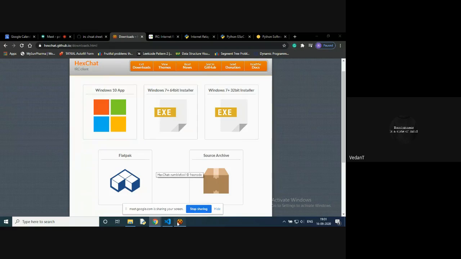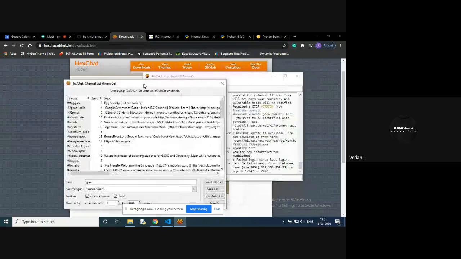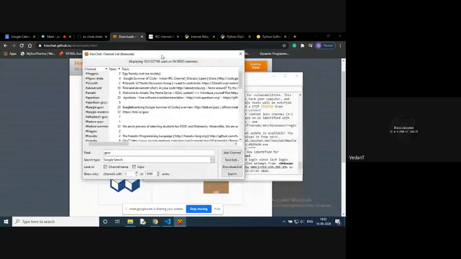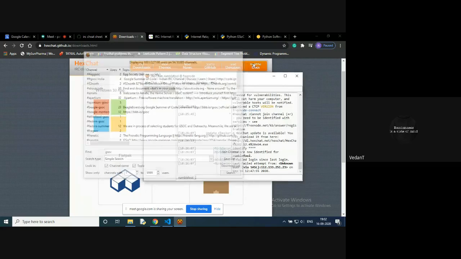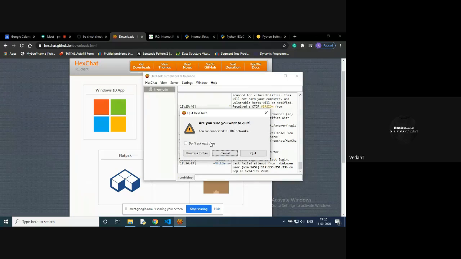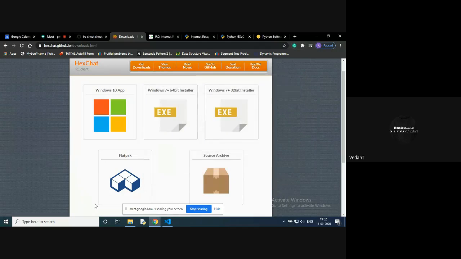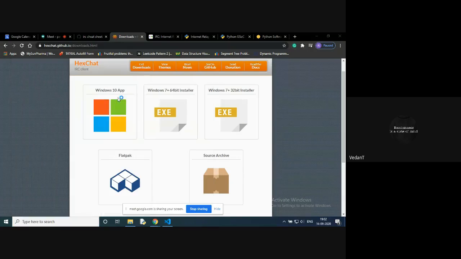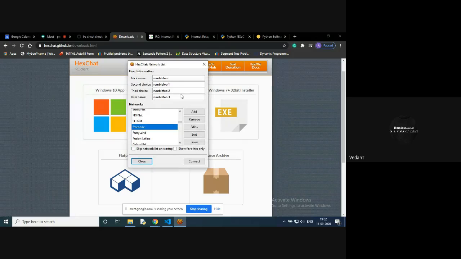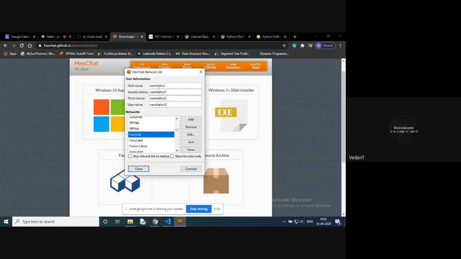So let's see how it looks. I've already set up my IRC account, I'll just exit from it and then tell you from scratch. So let's go off with it. You can search for HexChat on your desktop and open it. So guys, there are a few things you have to keep in mind.